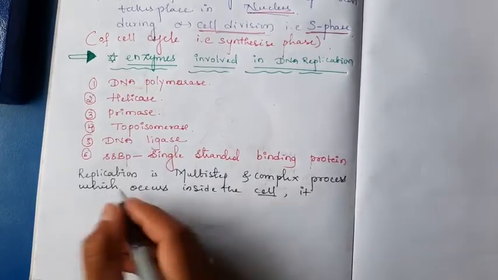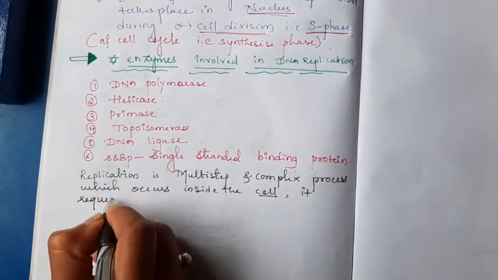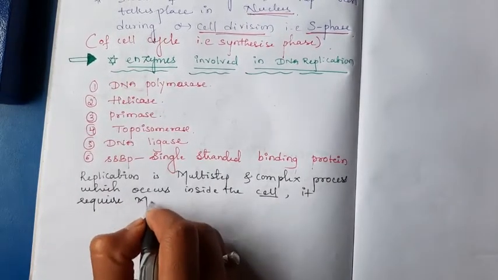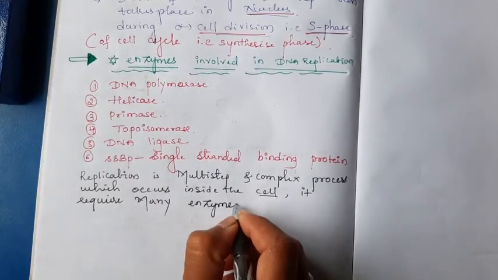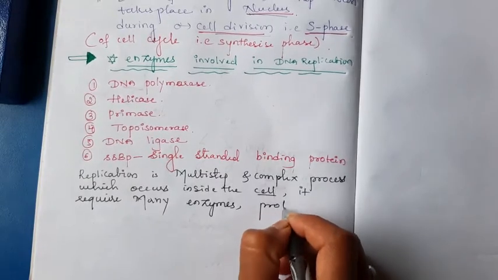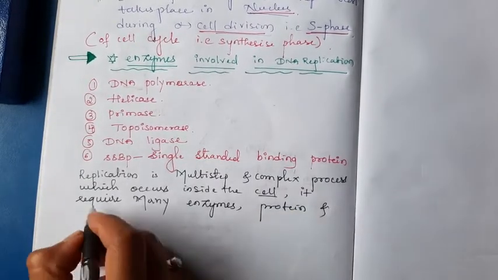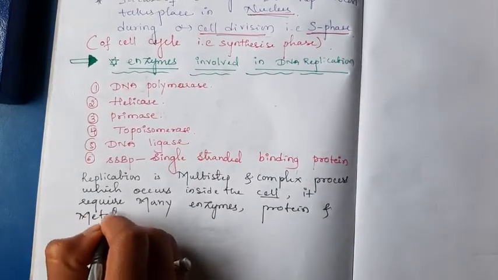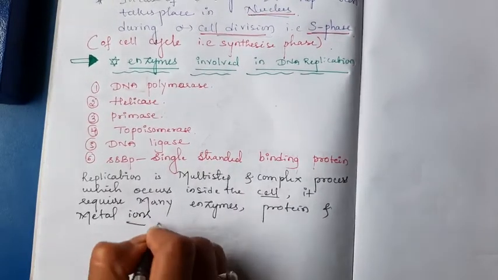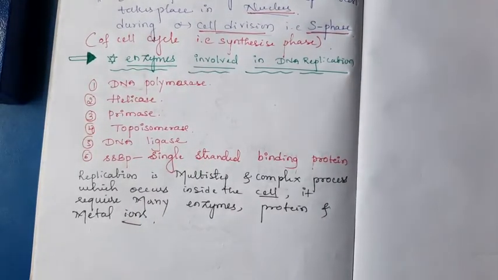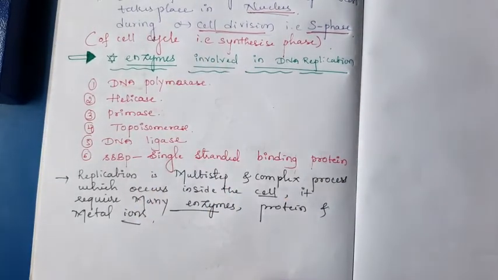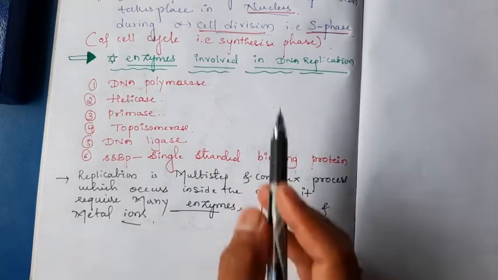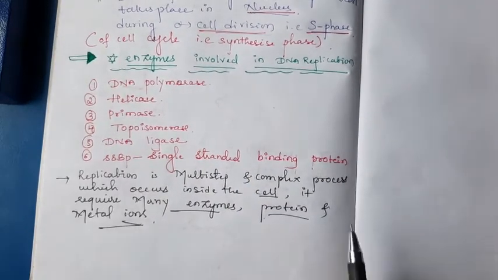It requires many enzymes, proteins and metal ions. Okay. Replication is a multi-step process. It occurs inside the cell. It requires many enzymes. I listed the main enzymes above. Okay. Then proteins and metal ions.